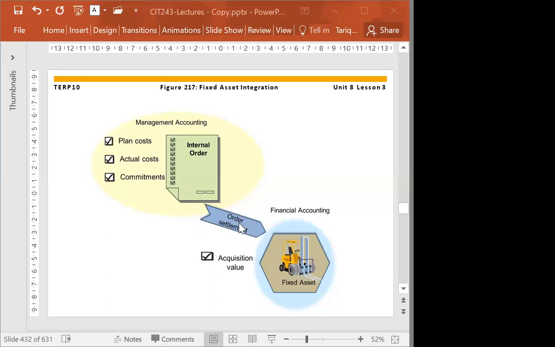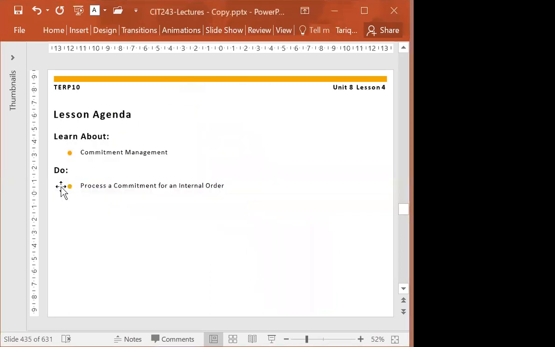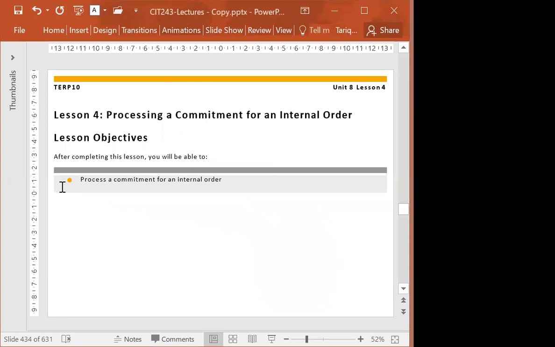And the rules of the settlement order will be declared. So according to the rules, the internal order cost will be distributed among different departments or different assets or whatever is there. Now, processing a commitment for an internal order.